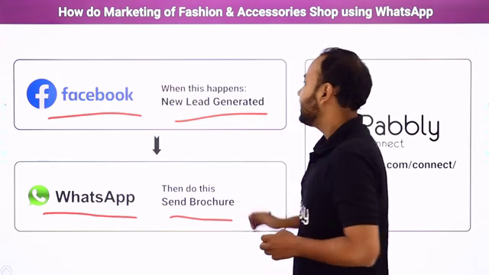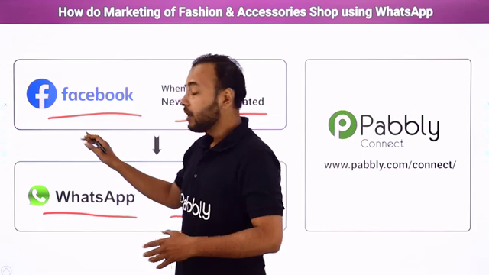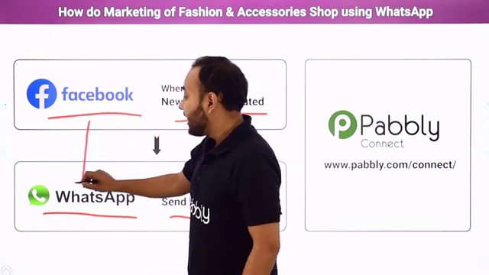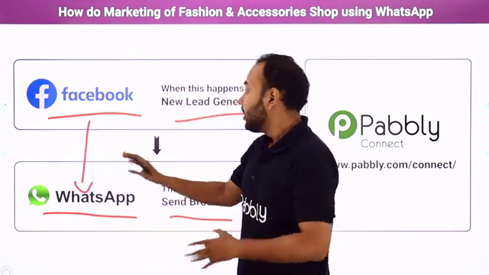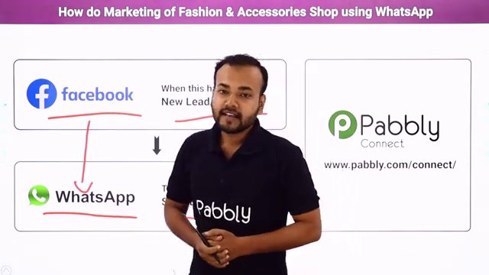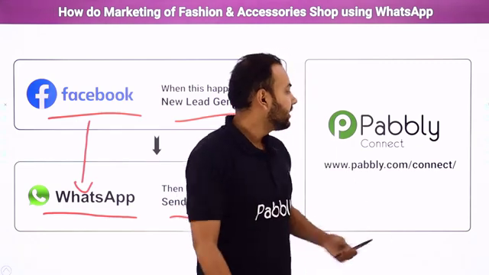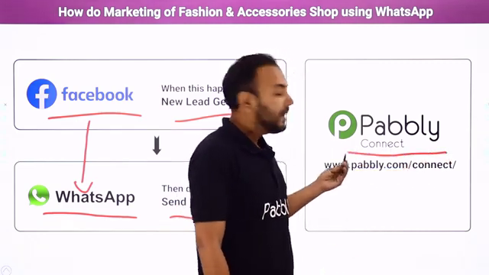What if I tell you that as and when a new lead is generated here from the Facebook lead ad form, a WhatsApp message gets automatically delivered to that lead along with your business's brochure on the WhatsApp account of the lead? Yes guys, this can happen. And to make this happen, I am using a software here called Pably Connect.